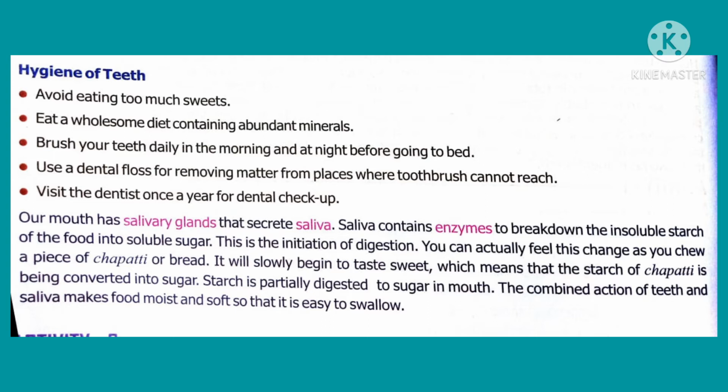Our digestion begins from the mouth. Our mouth has three pairs of salivary glands that secrete saliva. Saliva contains enzymes like amylase, lipase, etc., which help to digest the food, that is, convert starch into sugar.